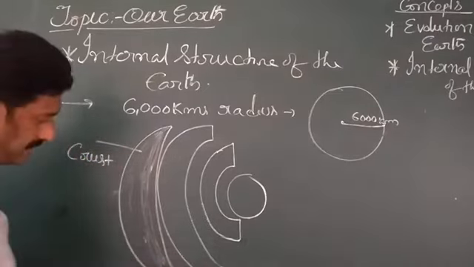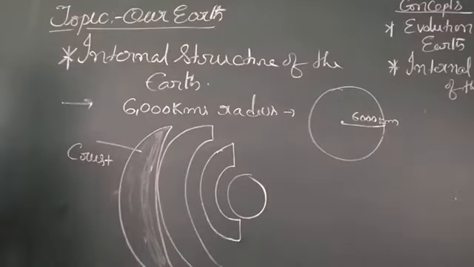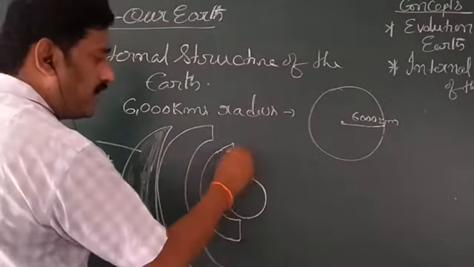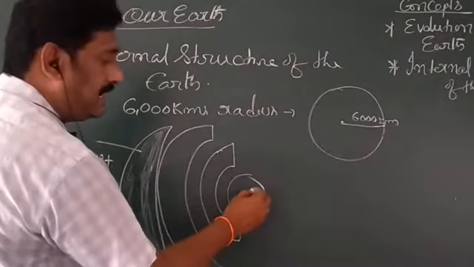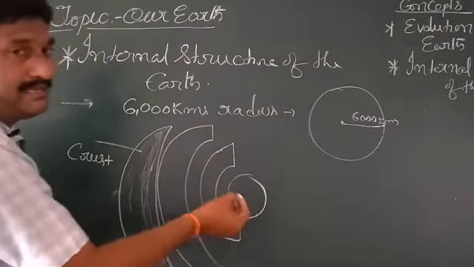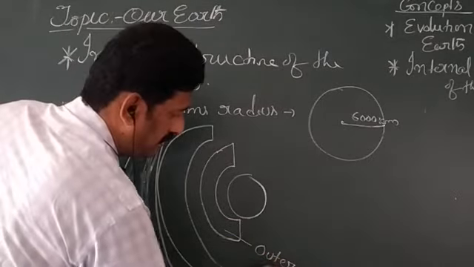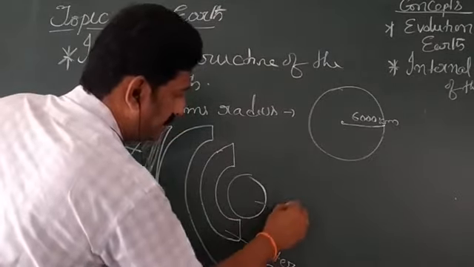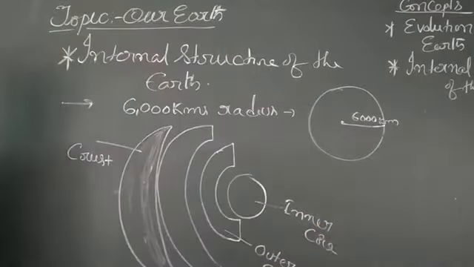And this part is the mantle. And this part is called the core. Again, it is divided into two layers: the inner core and the outer core. Understand clearly, my dear children.